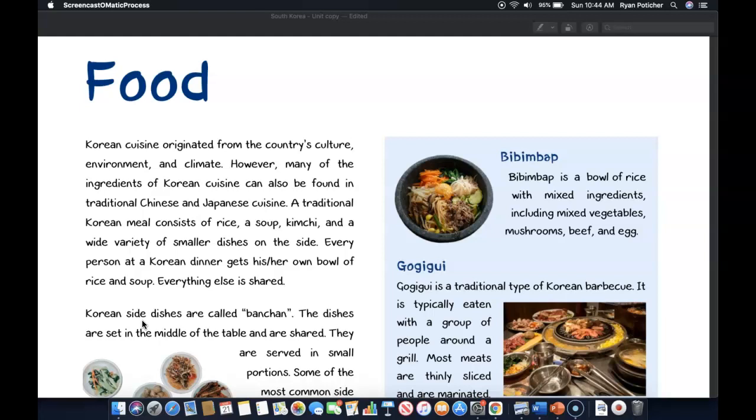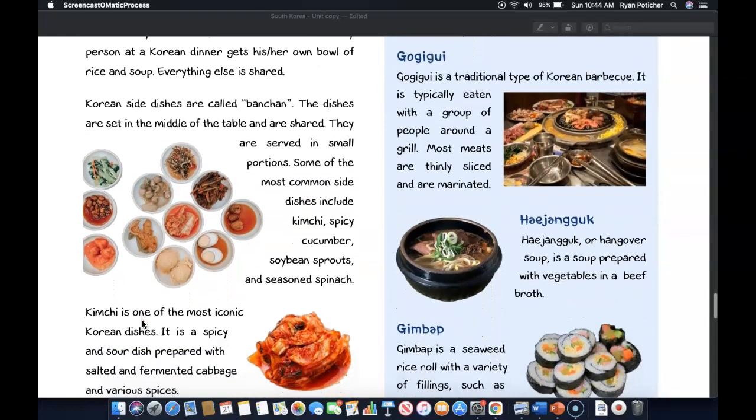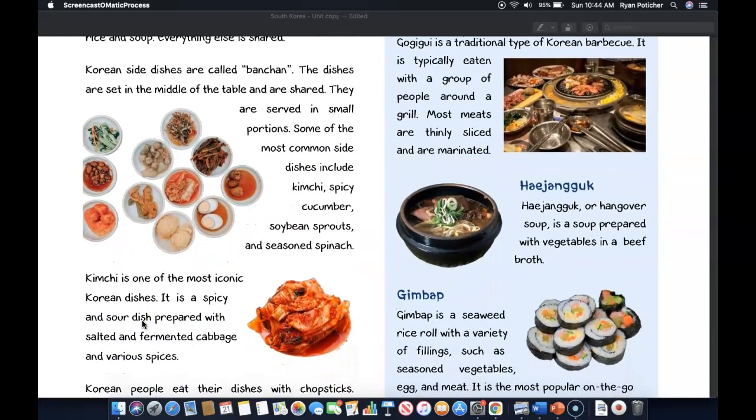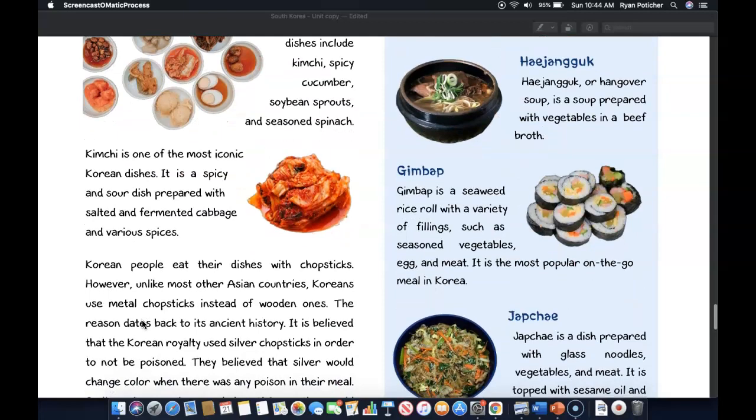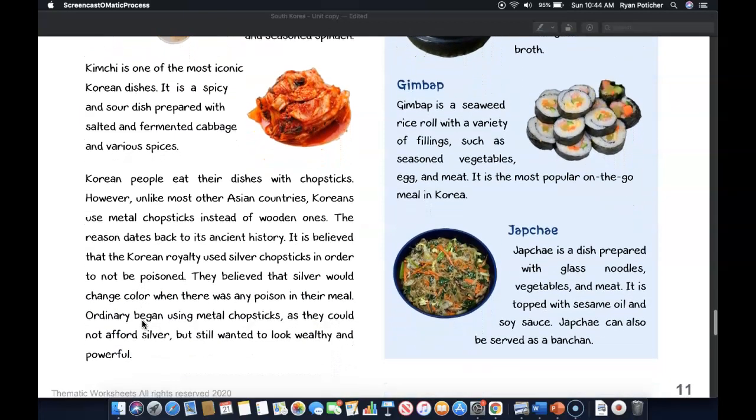Everything else is shared. Korean side dishes are also called banchan, and the dishes are set in the middle of the table and are shared. They are served in small portions, and some of the most common side dishes include kimchi, spicy cucumber, soybean sprouts, and seasoned spinach. Kimchi is one of the most iconic Korean dishes. It is a spicy and sour dish prepared with salted and fermented cabbage and various spices. Korean people eat their dishes with chopsticks.